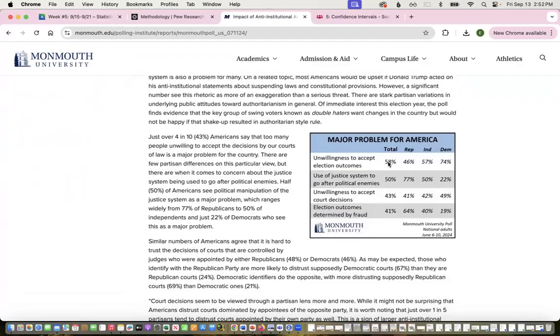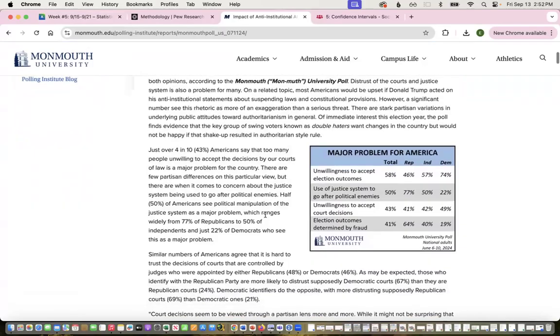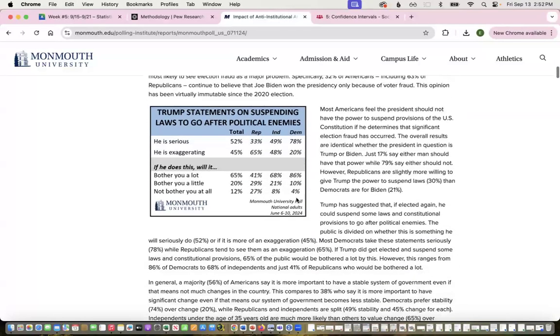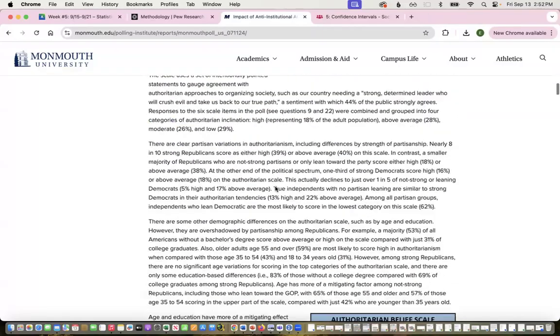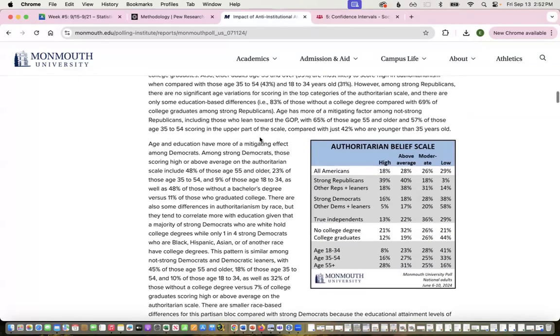I can look at the percent of, so this is a survey of Americans, I'm guessing US adults or US adult voters, we could look and see, but I could do what percent think it's a major problem, the unwillingness to accept election outcomes. I could do that among Republicans or independents or Democrats. I could choose any of these. I think the one in here that is interesting is this authoritarian belief scale. So where are people on this authoritarian belief scale?